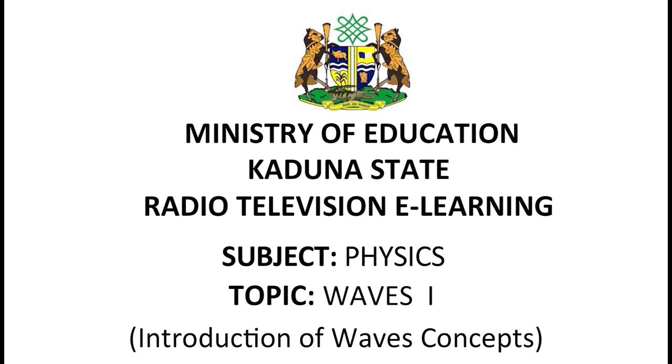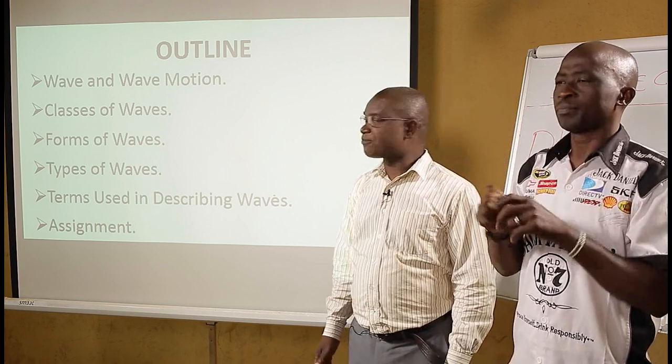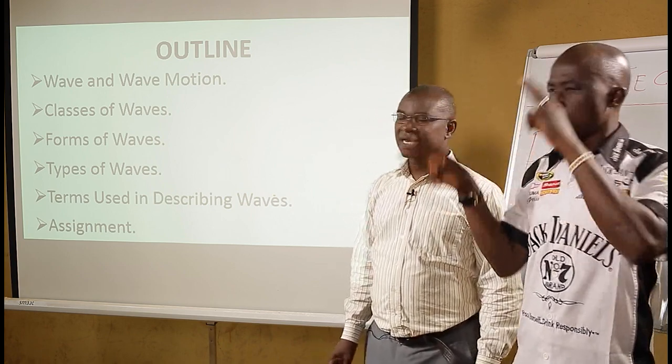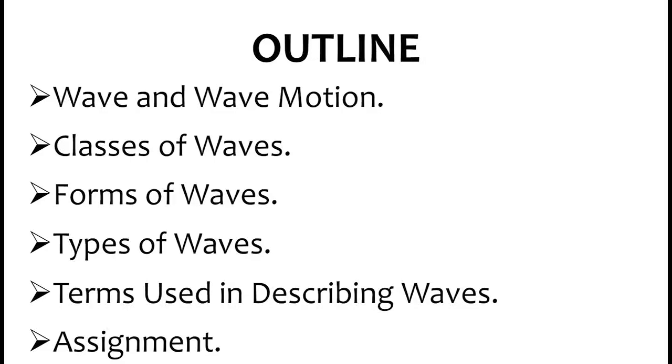The outline is as follows. 1, wave and wave motion. 2, classes of waves. 3, forms of waves. 4, types of waves. Then we look at the terms that are used in describing waves. And we now have assignment.